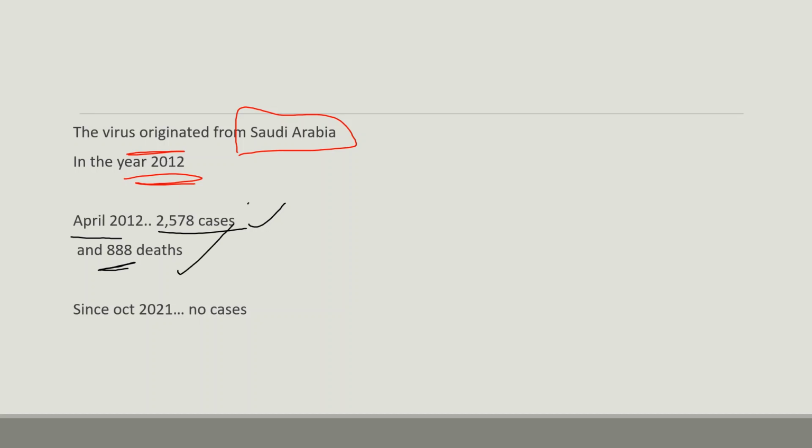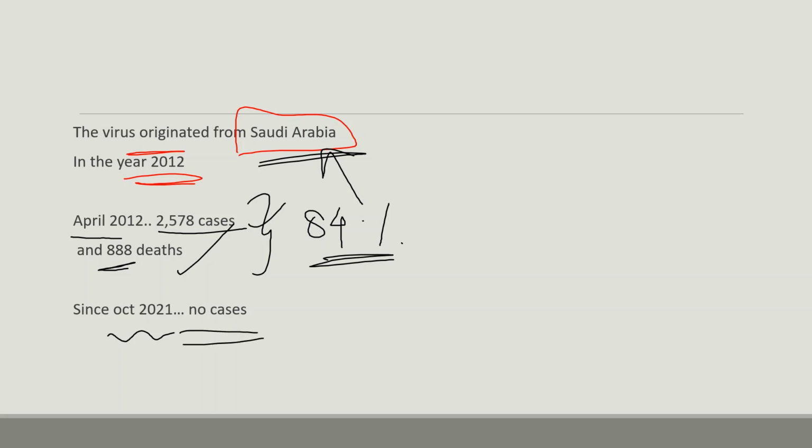Now, 84% of these cases and deaths have been reported from Saudi Arabia alone, along with other eastern Middle East countries. But since October of 2021, there have been no cases reported, and this information is by the WHO.